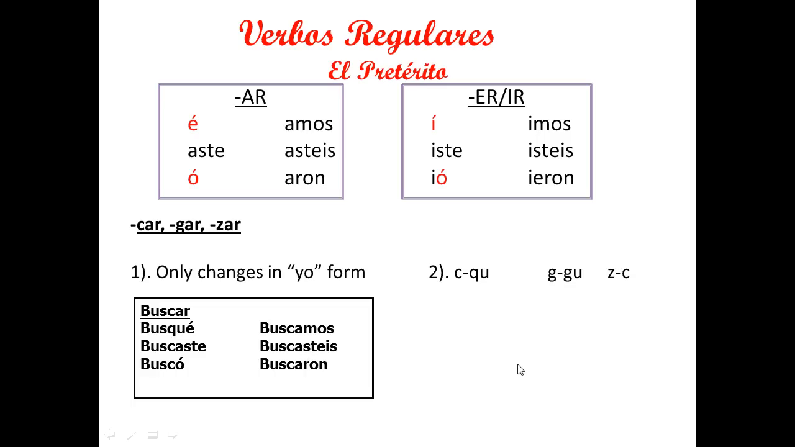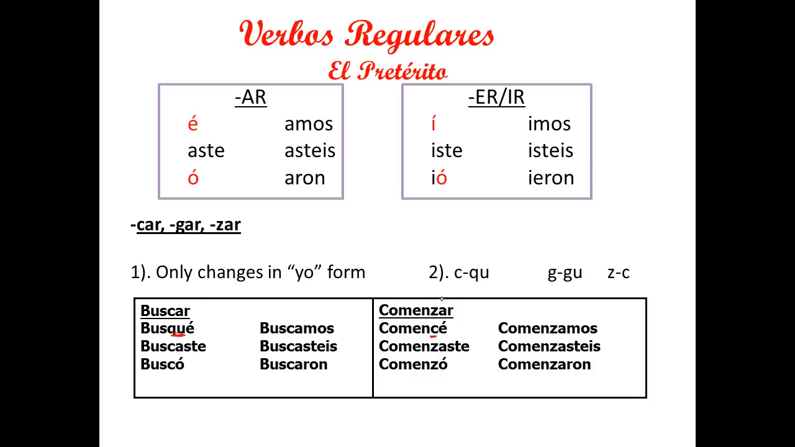Okay, buscar. Busqué, buscaste, buscó, buscamos, buscasteis, buscaron. So here, the only irregular change you have is in the yo form. It only changes in the yo form. And then after that, we have comenzar. Again, the Z in the zar changes to a C. Comencé, comenzaste, comenzó, comenzamos, comenzasteis, comenzaron.